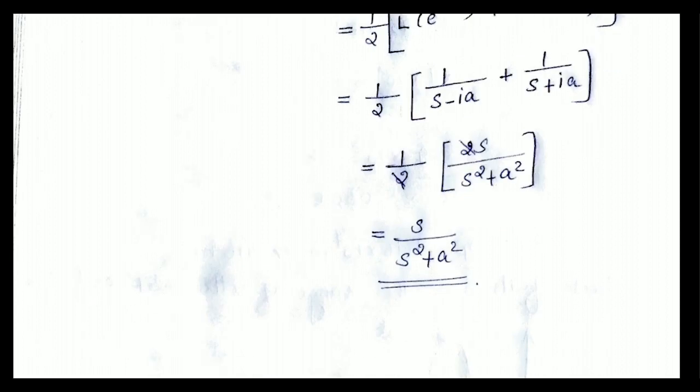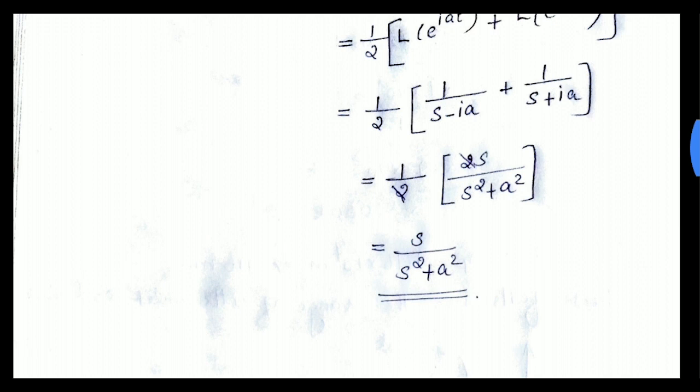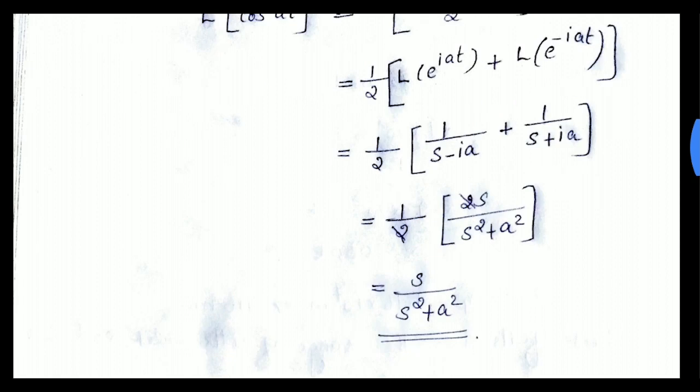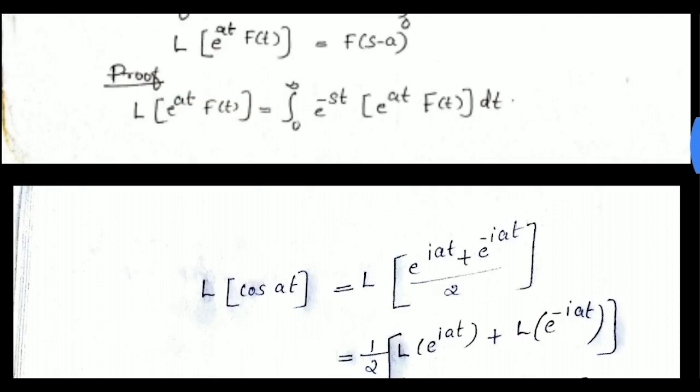Then we get 1 by 2 into 2s divided by s square plus a square, which is equal to s by s square plus a square. Here the question is cos at. Laplace transform of cos at. The answer is s divided by s square plus a square.